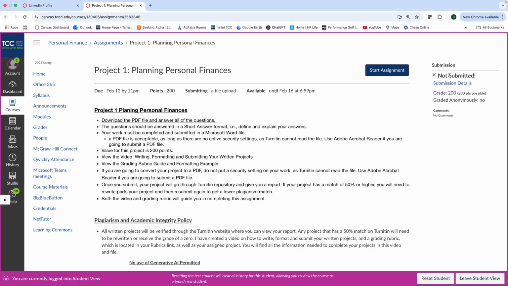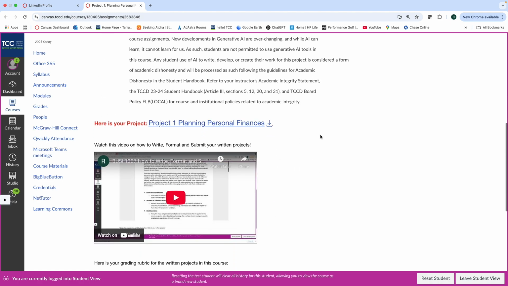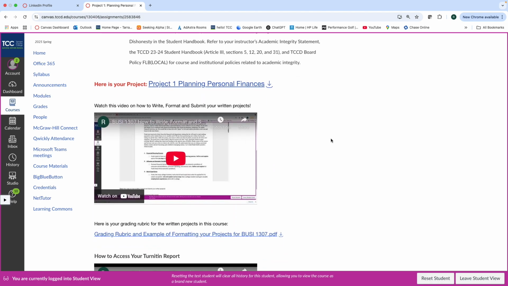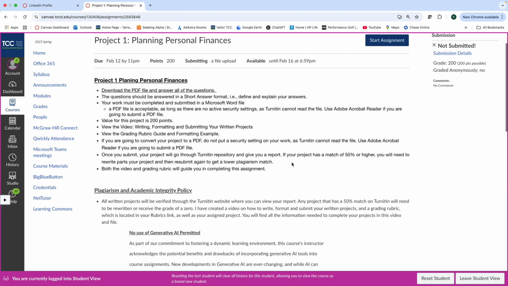You can always go back and read through the directions. You'll see this is where we are. This is the video we're watching. Also, just wanted to let you know, there's how to access your Turnitin report, and that will tell you all the directions. You do not need to create an account as a student, and it tells you exactly how to find it very, very quickly.